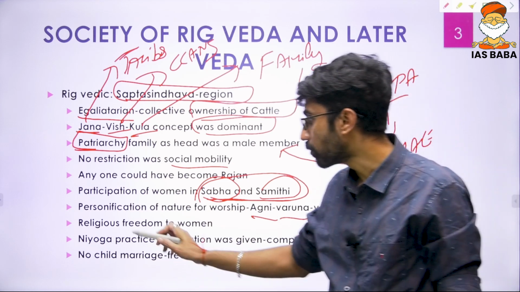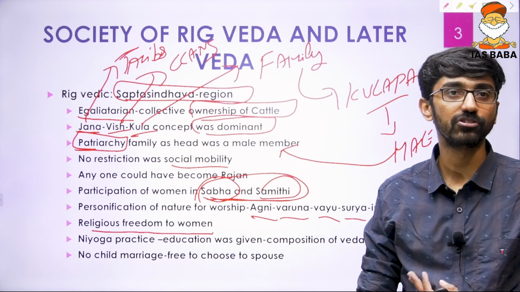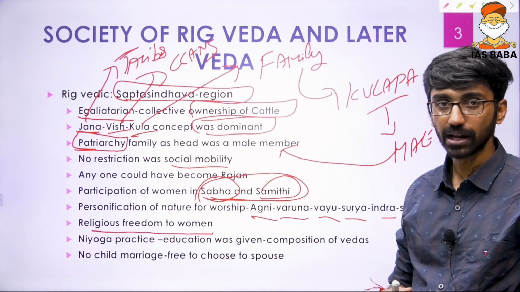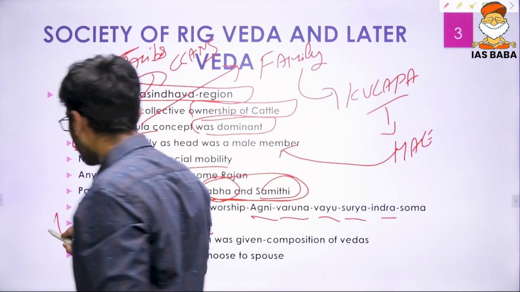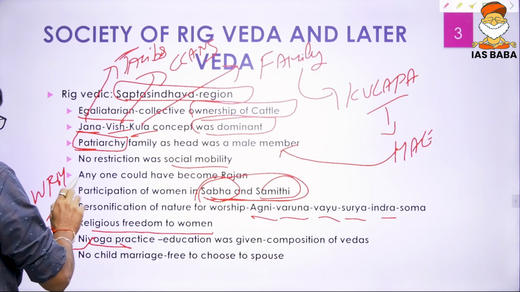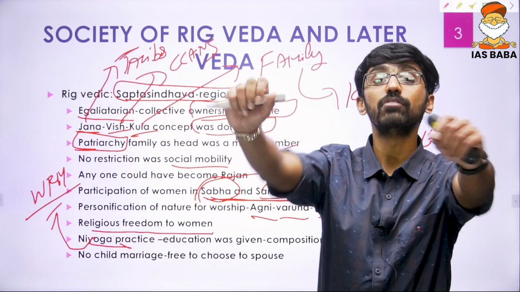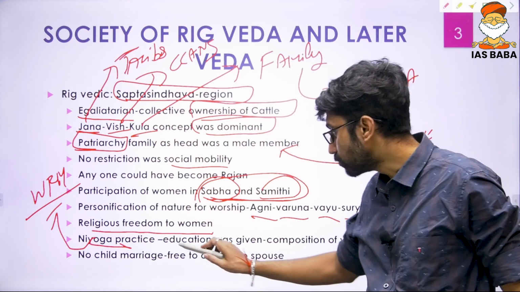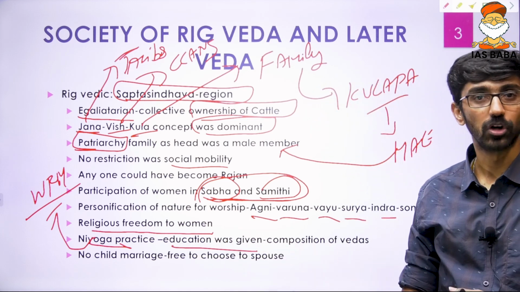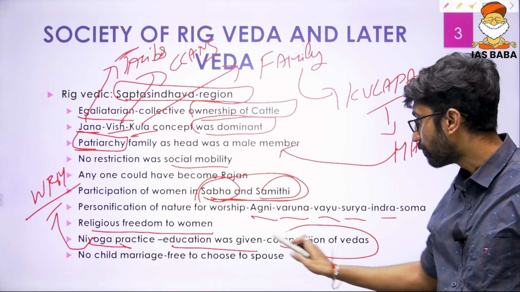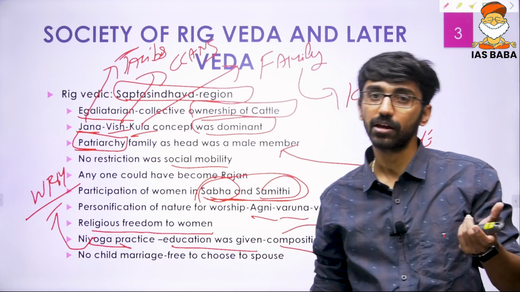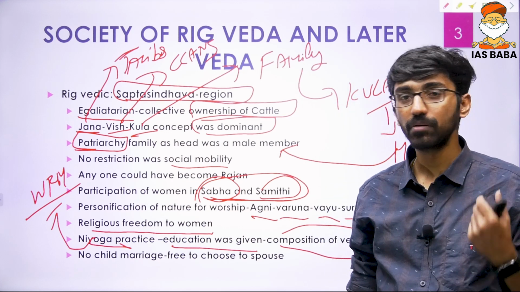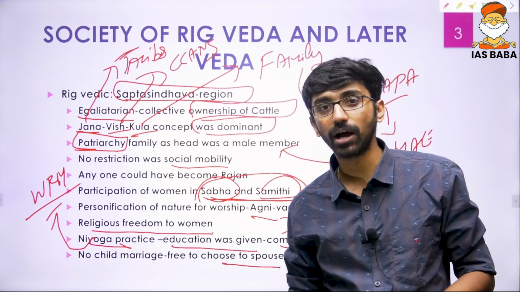So there was religious freedom. There were no restrictions on religious participation. One practice we can see in the Rigvedic times was niyoga, which can be called a kind of widow remarriage. Also, women were composing Vedas. We have evidence of women composing Vedas, and that shows that education was given to women also. At the same time, they had more freedom to choose their partners, their spouses, and that is the reason there was no concept of child marriage.